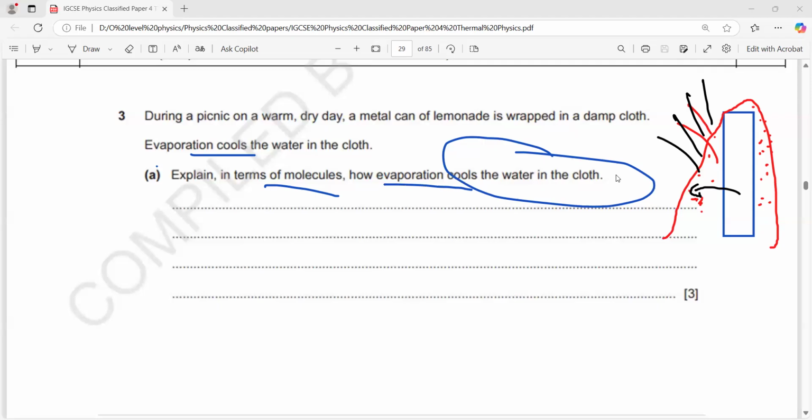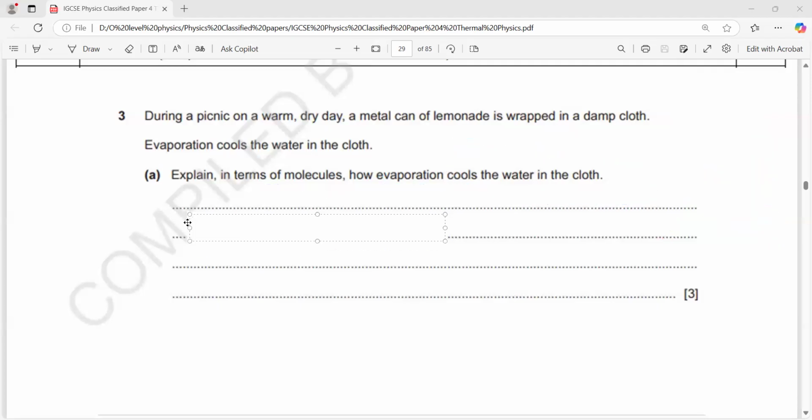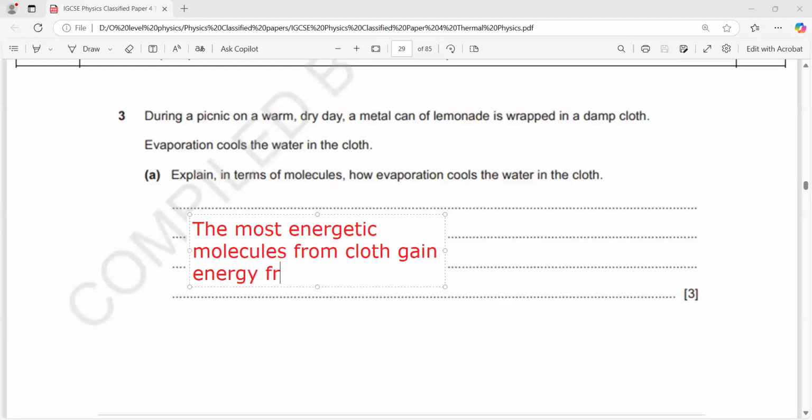So what will happen? The most energetic molecules in the cloth gain energy from the metal can and escape.